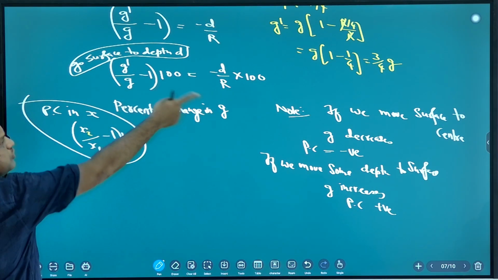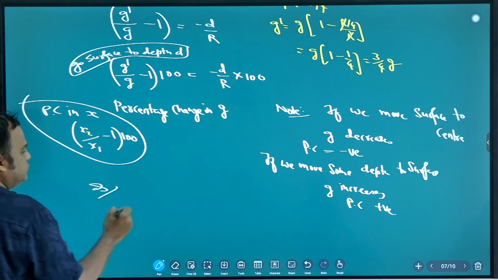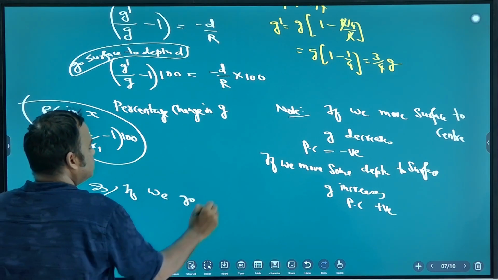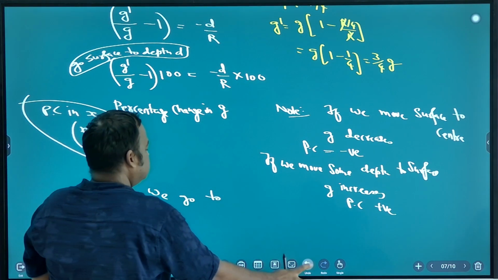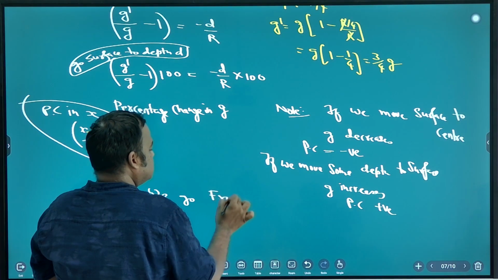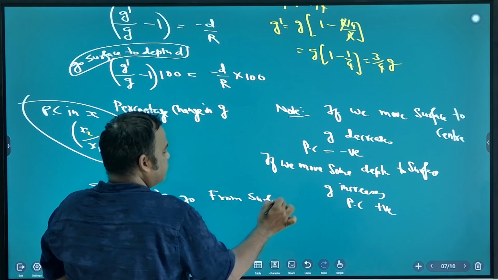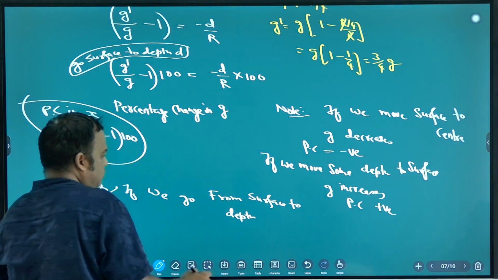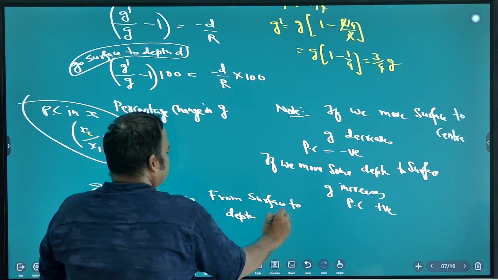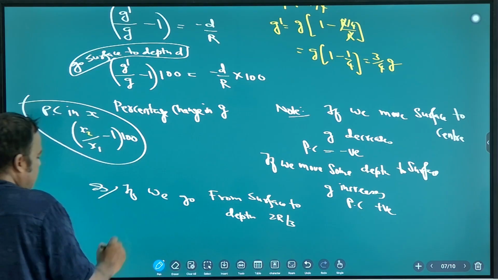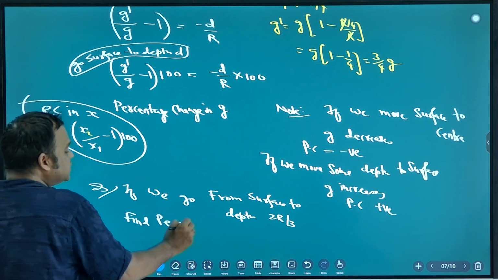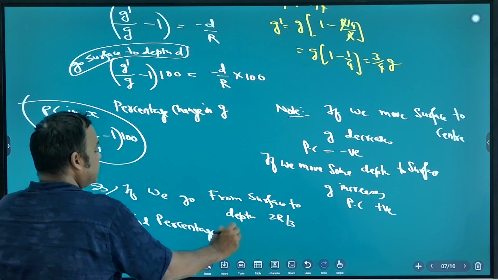Let's solve one question based on this. Okay, note down. If we go from surface to depth 2r by 3, find percentage change in gravity.